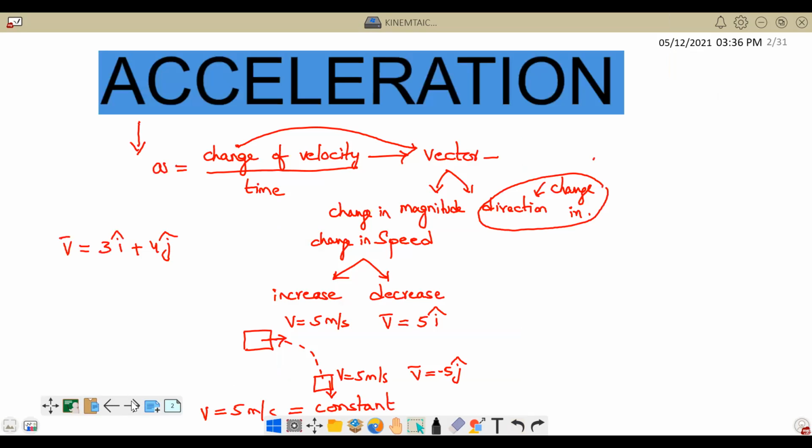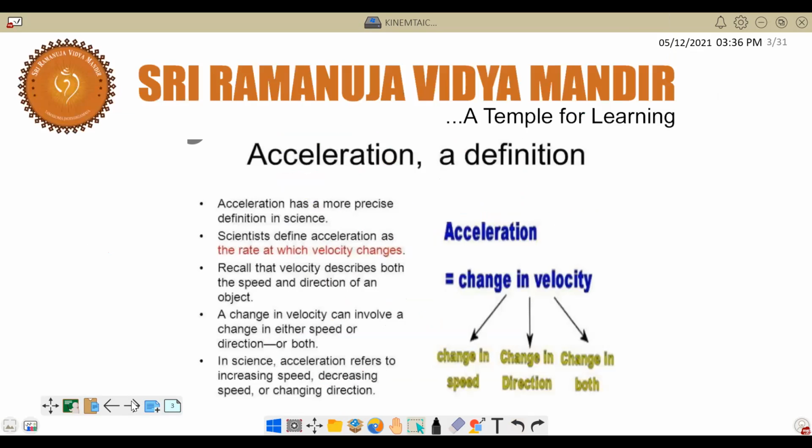Change in velocity means it can be either change in its magnitude, that means change in speed, or change in direction, or change in both, correct or not? Because velocity is a vector quantity, it will have magnitude and direction. So if there is a change in magnitude, then also we say there is change in velocity. If there is change in direction, then also we say there is change in velocity.